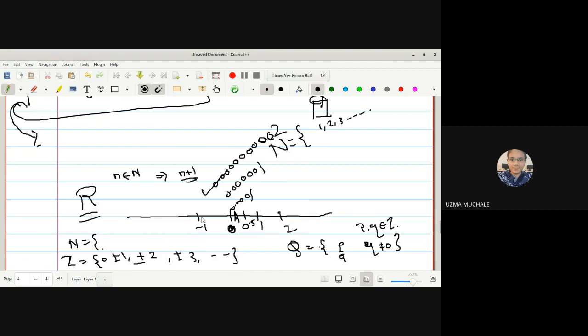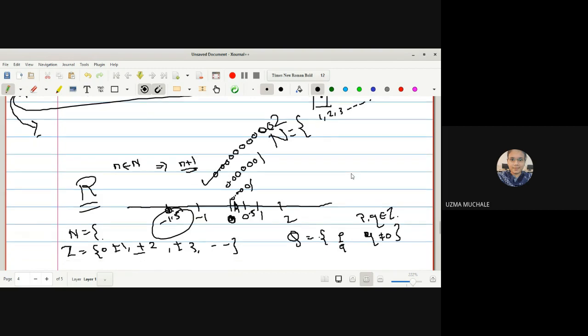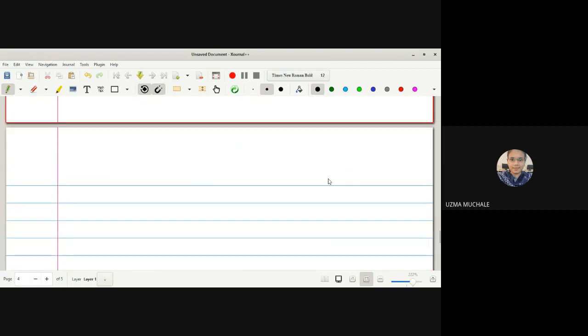If minus 1 is a real number, or suppose I take, say, minus 1.5, after minus 1.5, what is the next real number? After minus 1, the next integer will be minus 2. After 0, the next integer is 1. But here, in the case of a real line, I cannot define what the next number after 0 is. So that's why we cannot define a successor for the real line.